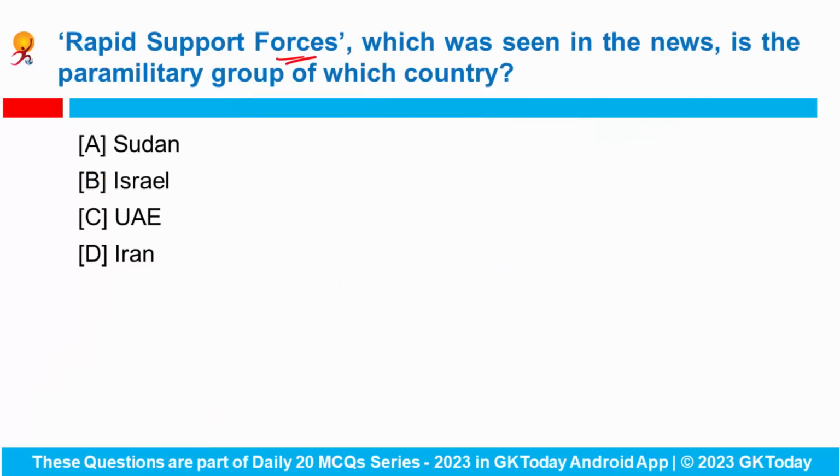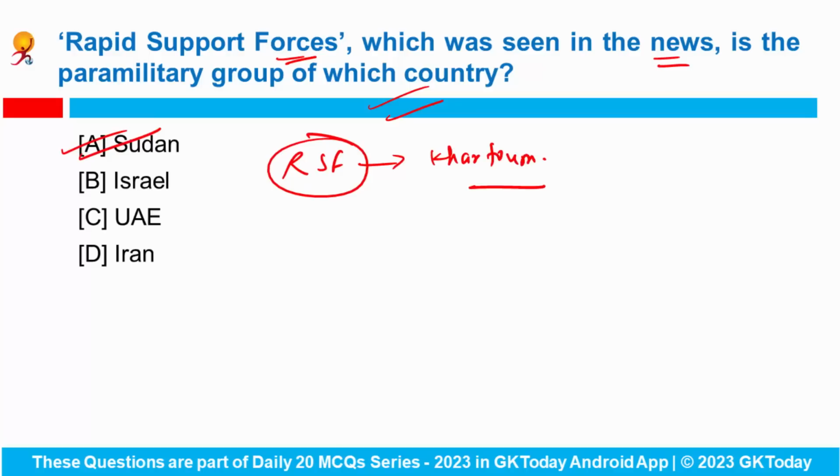Rapid Support Forces, which was seen in the news recently, is the paramilitary group of which particular country? Actually, the military of Sudan and the Rapid Support Forces paramilitary group are engaged in armed conflict in the capital of Sudan, Khartoum, and in other places, raising fears of a civil war.